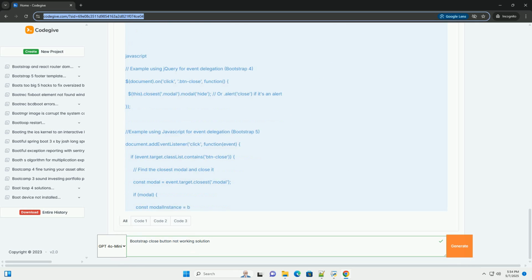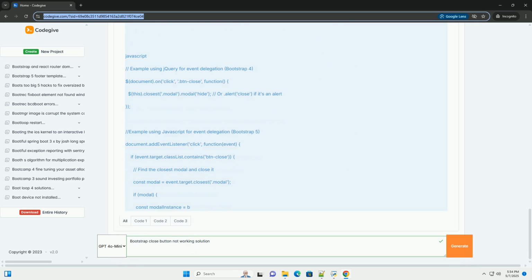document.addEventListener('click', function(event) {...}) in JavaScript. This attaches a click event listener to the entire document. Inside the event listener, event.target refers to the element that was clicked. The code checks if the clicked element has the class btn-close. If it does, it finds the closest .modal or .alert element and either hides the modal, using Bootstrap's modal('hide') method if using Bootstrap 4, or modalInstance.hide() if using Bootstrap 5 and it's a modal, or removes the alert.